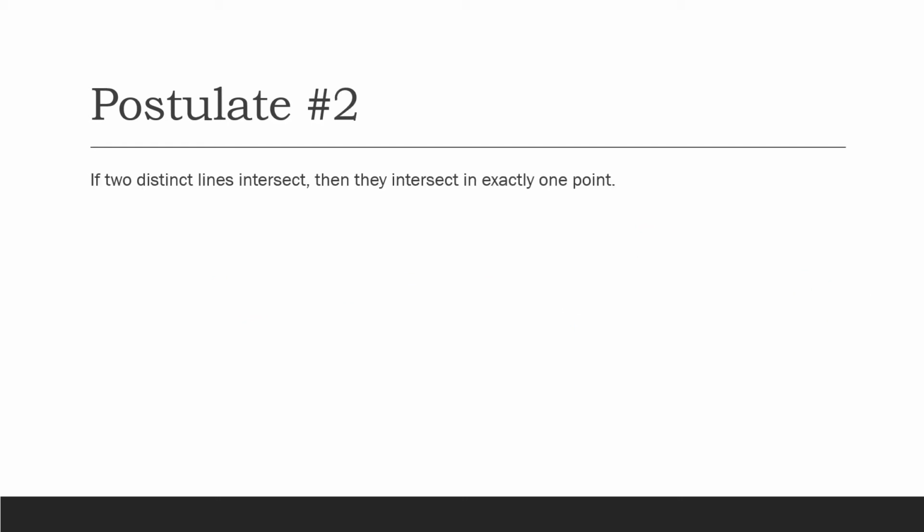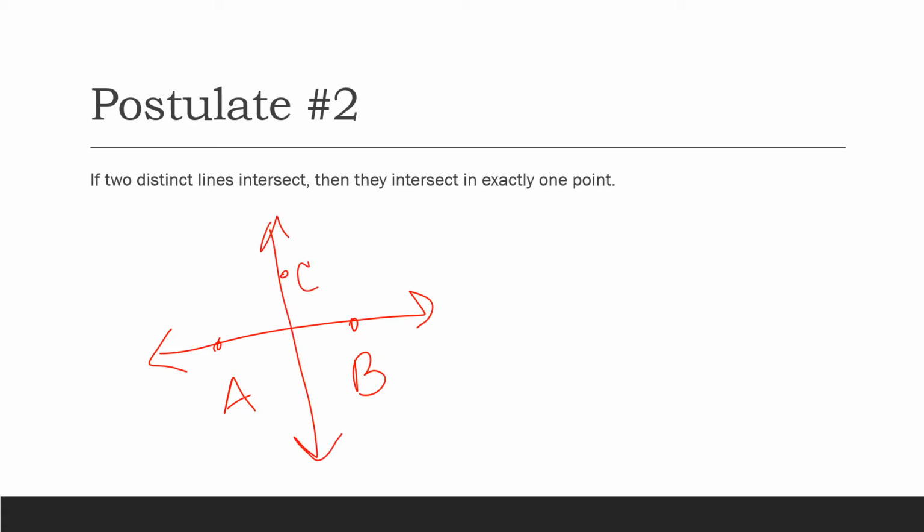The second one: if 2 distinct lines intersect, then they intersect in exactly 1 point. So if I have line AB, and then I have line CD, these two are going to intersect in this middle point here, which we will call E. They can't intersect in 2 points because that just wouldn't make any sense. Like, how would it intersect in 2 points? Would you cross it? Then it wouldn't be a line. So 2 distinct lines intersect in exactly 1 point. We just assume that.